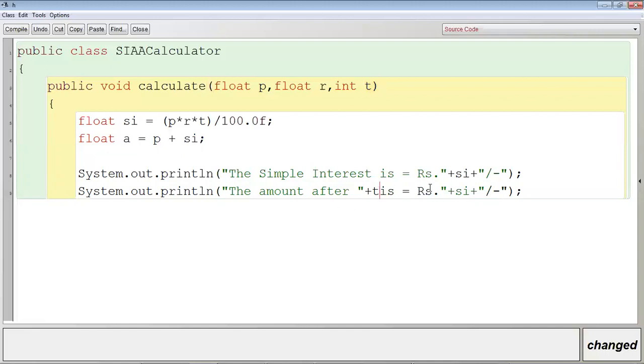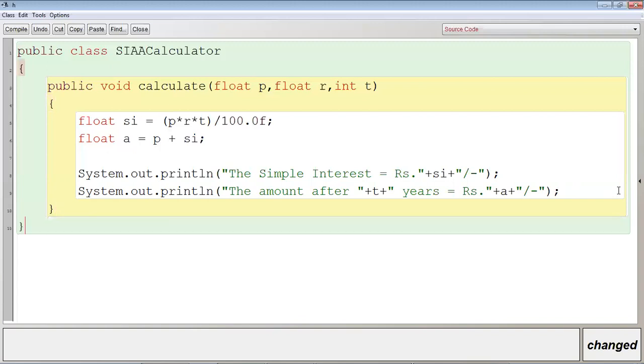So amount after T years is equal to rupees A. Okay, concatenation A. Then close the method and close the block of class.